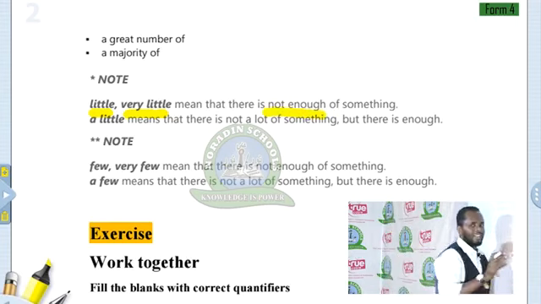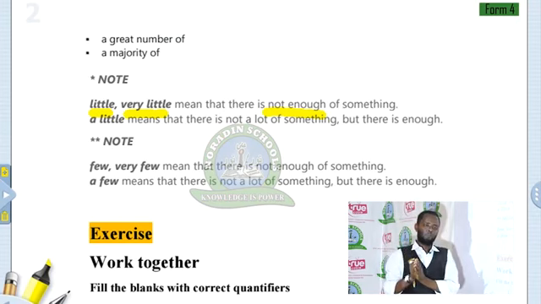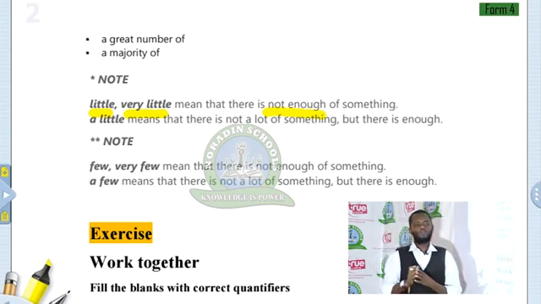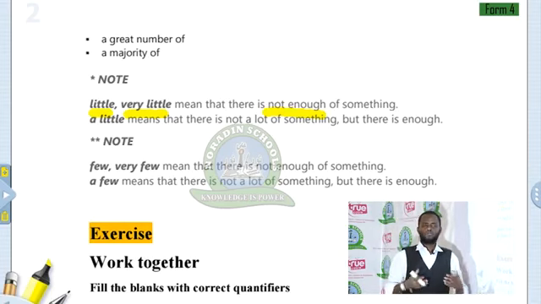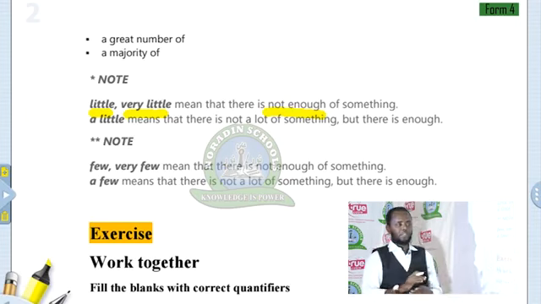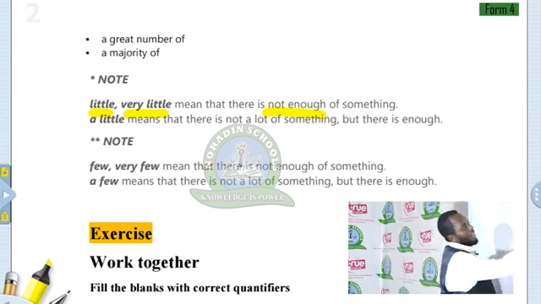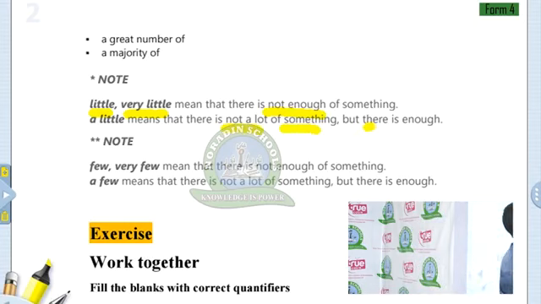It's a negative idea. For example, I have little money, so I cannot go to school, or I cannot catch the bus. I have little money, so I can't buy a drink. A little means that there is not a lot of something, but there is enough. It's enough.